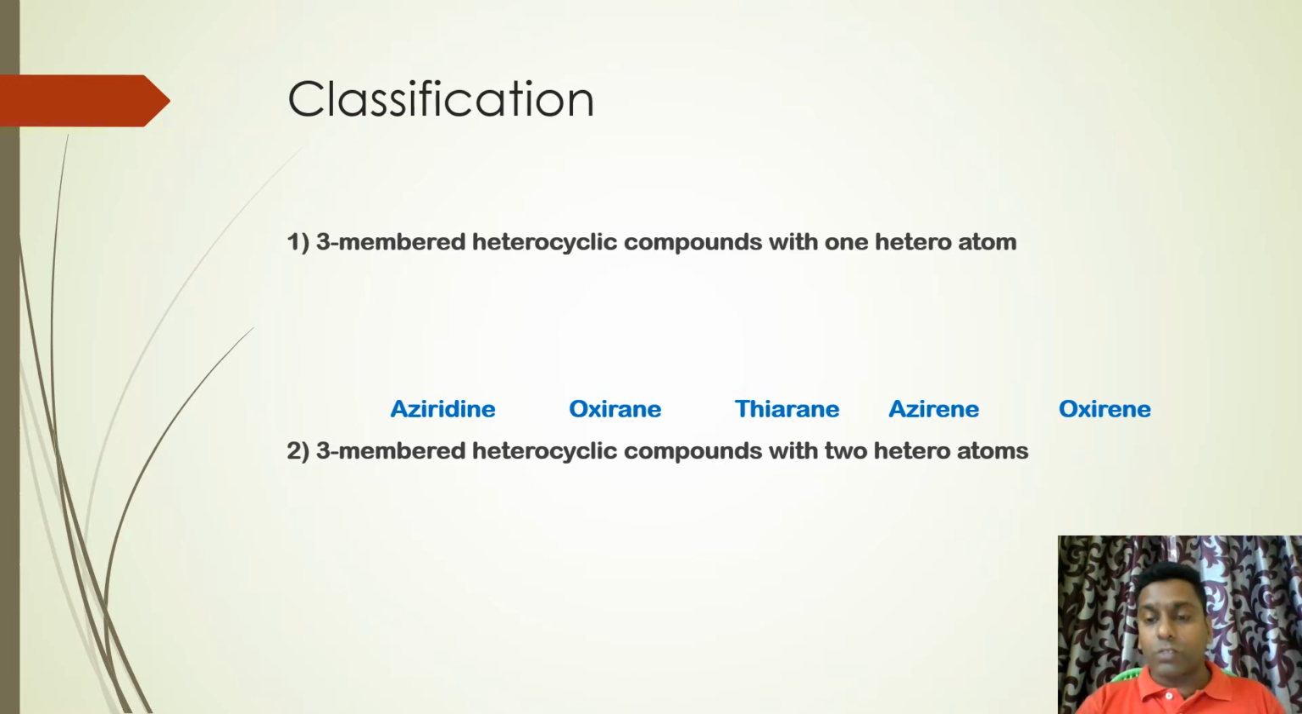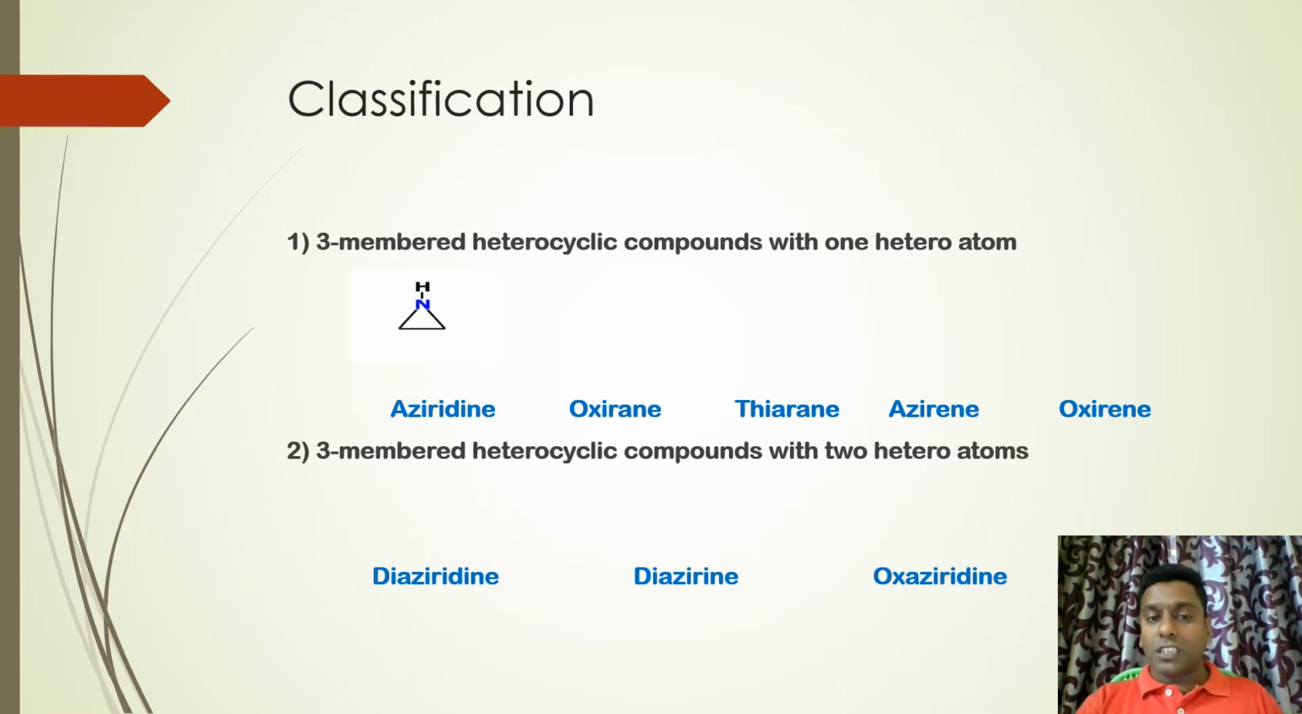3-membered heterocyclic compounds with 2 heteroatoms. Simple. Out of the 3 atoms, two are heteroatoms, and they can be similar or dissimilar. And 1 carbon, right? Examples: diaziridine, oxaziridine. Let me show you some structures.